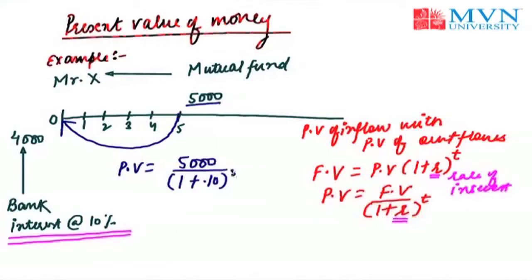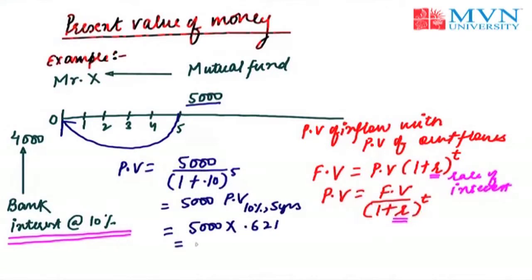He has kept his money for 5 years, or it can also be written as 5,000 into the present value formula for 10% of 5 years. Looking at the present value table, the value would be 5,000 into 0.621, and the answer will be 3,105 rupees. Now he can easily make a comparison between the present value of money today itself and the present value of money in future.